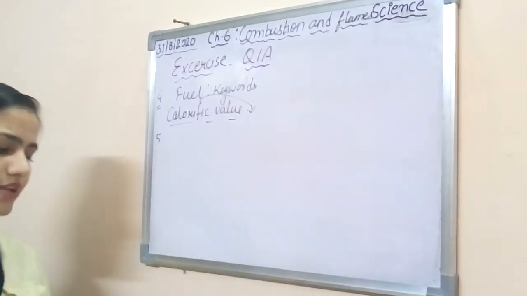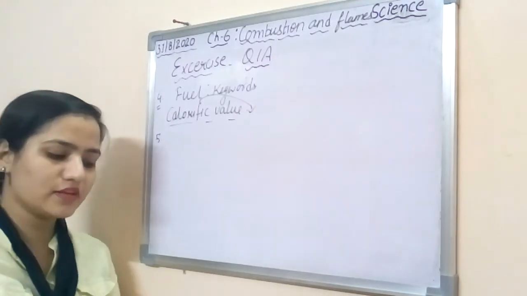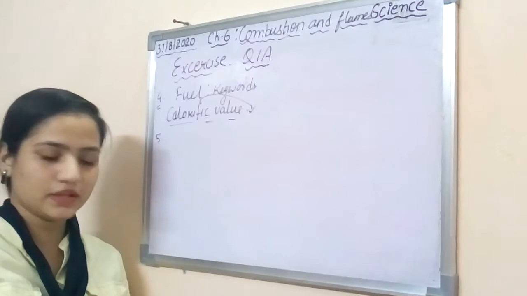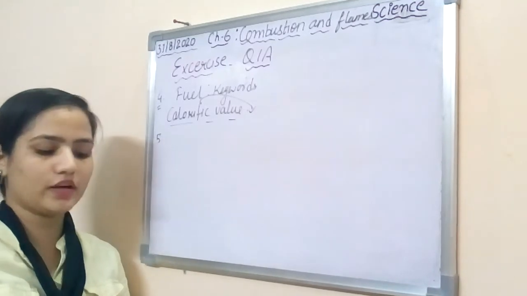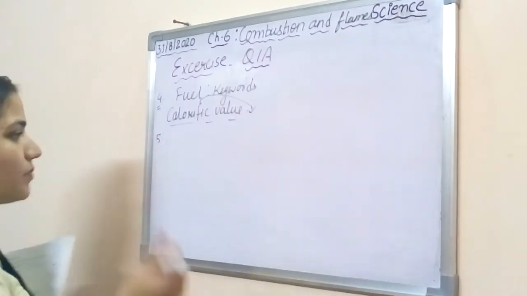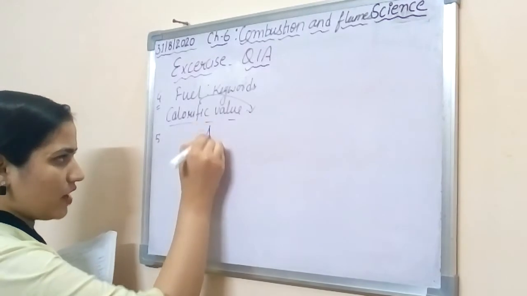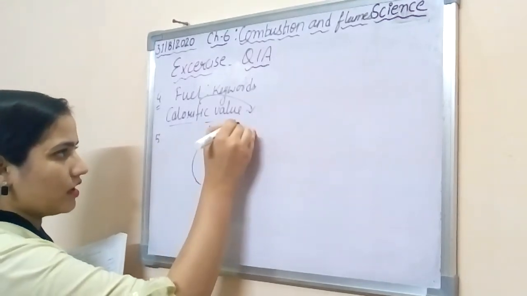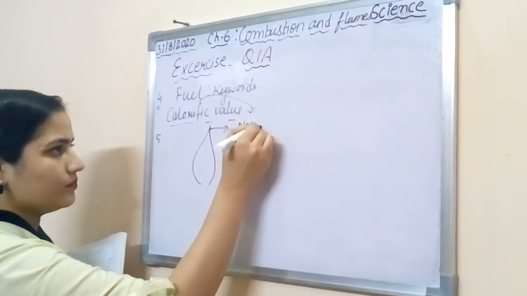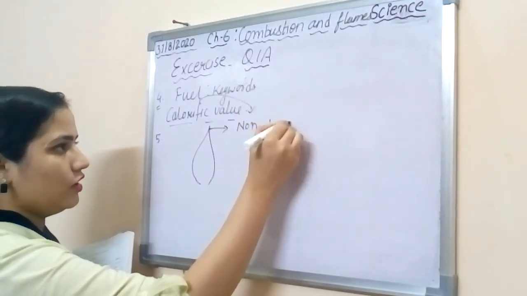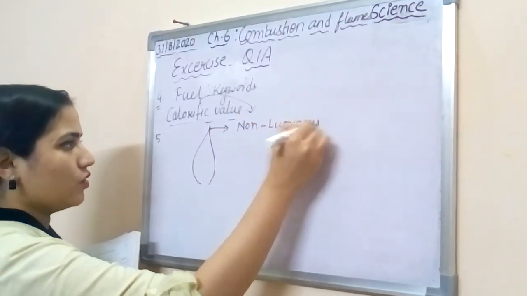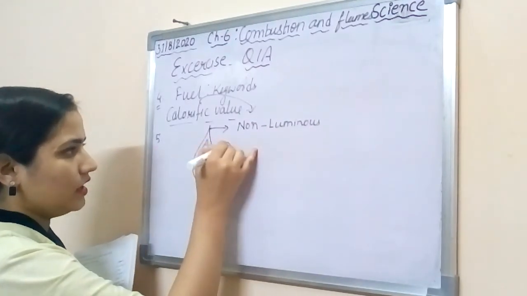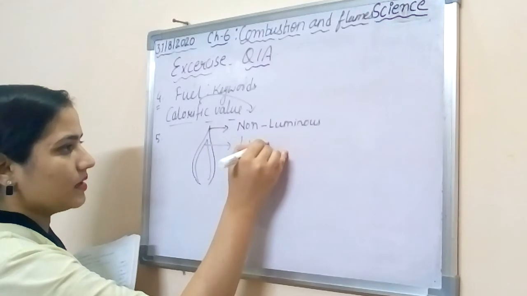Alright, now it is written: draw a diagram showing different zones of a candle flame. Which zone contains unburnt vapor of wax and very hot carbon particles. So first you have to draw the flame diagram, which I think you have already done. After this you have to mention: this is your non-luminous zone. Secondly, the second part of the flame is your luminous zone, which is visible.